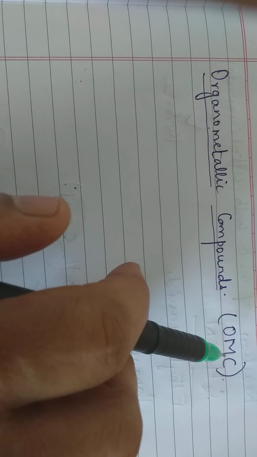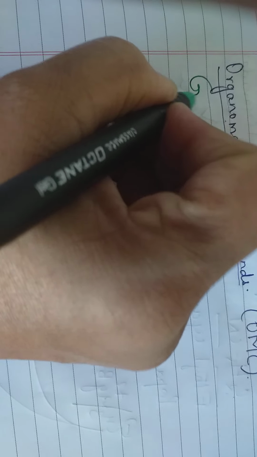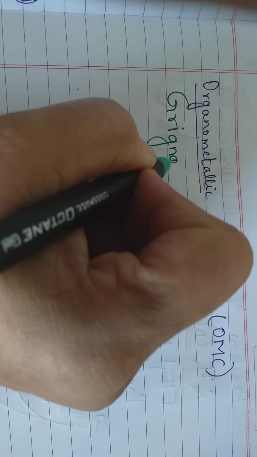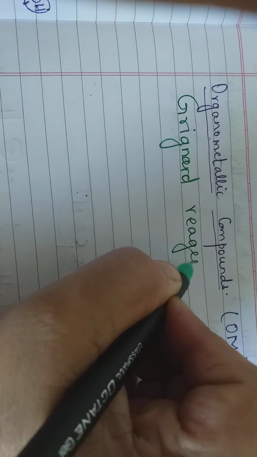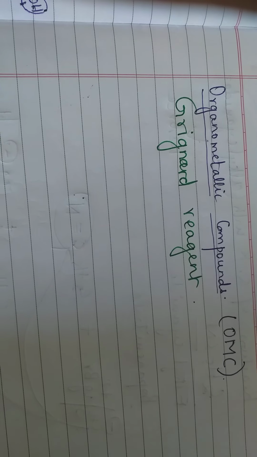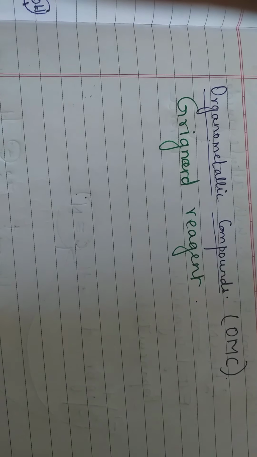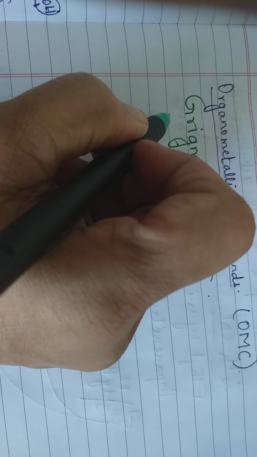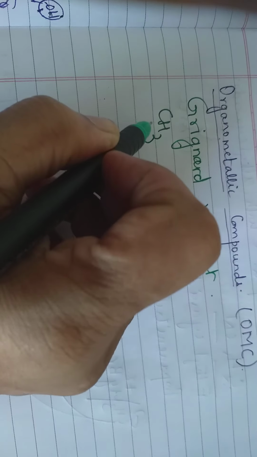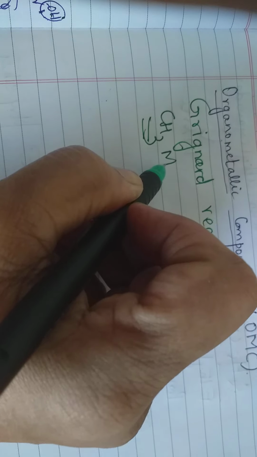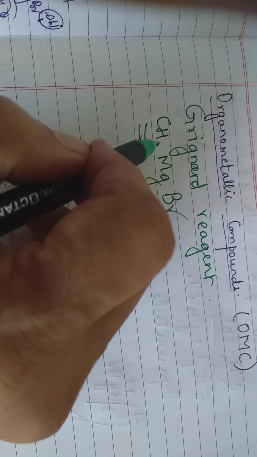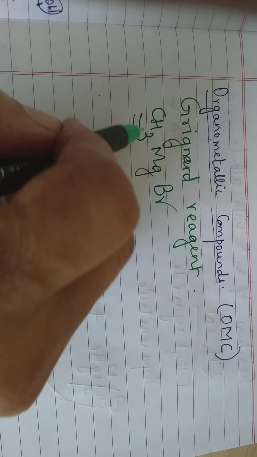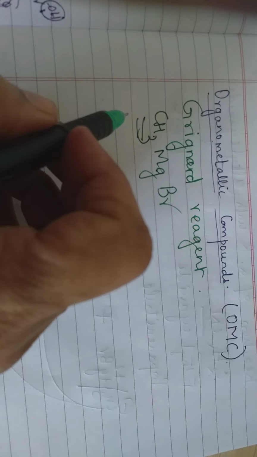Organometallic compounds. We have already seen one example, the Grignard reagent. So what is meant by an organometallic compound? It means there is an organic part, like CH3, which is attached to a metal. In the Grignard reagent, this is the organic part and this is the metallic part, so we call it an organometallic compound.